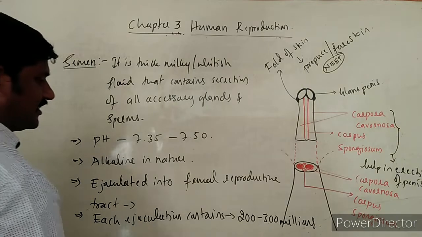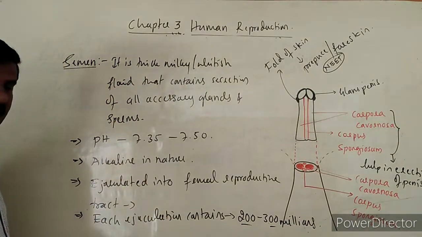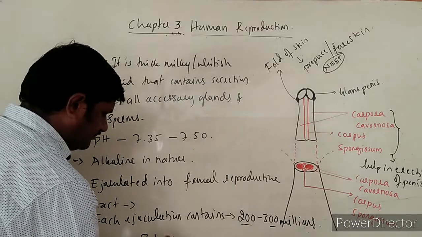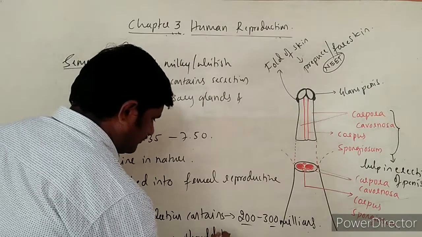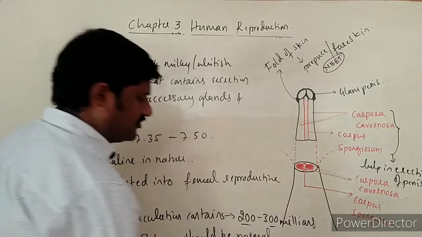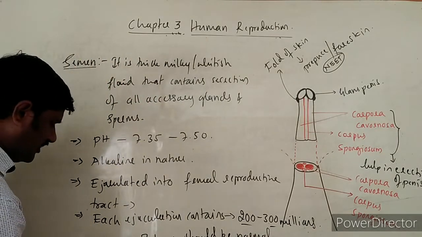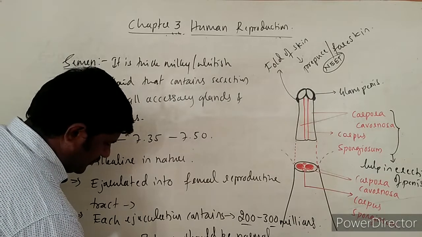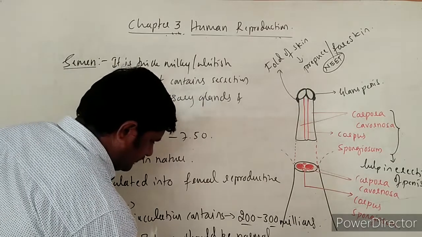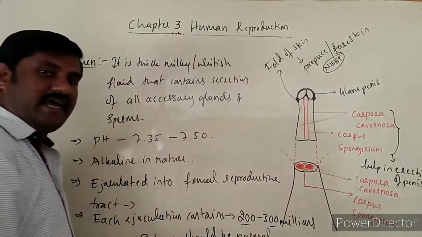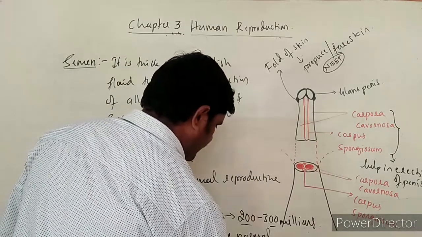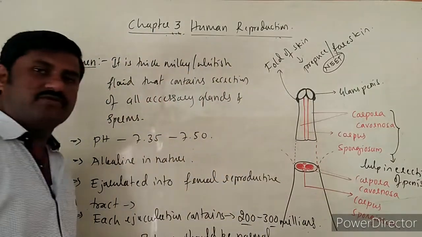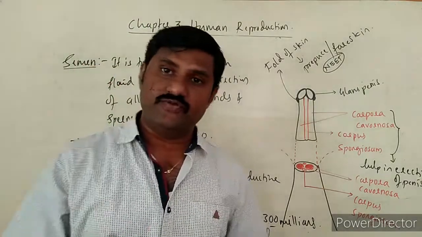Out of each ejaculation, 200 to 300 million sperms are there, out of which 60% should be normal in size, shape, everything, and 40% should have vigorous motility, so that it helps in fertilization, meaning the sperms can fuse with the egg.